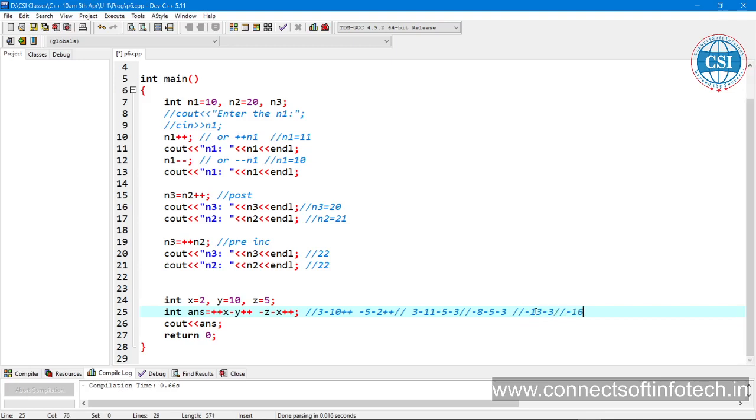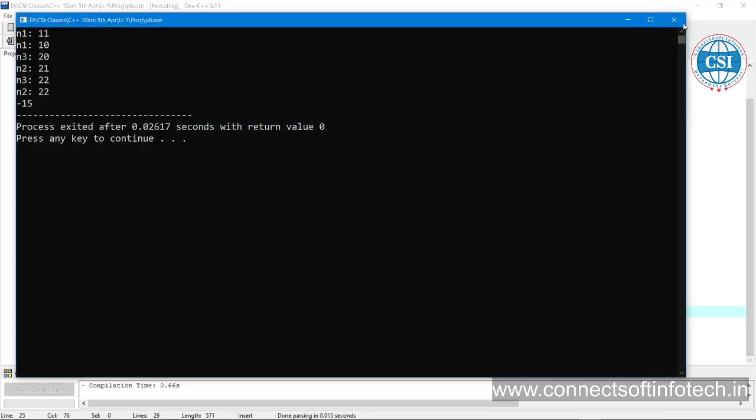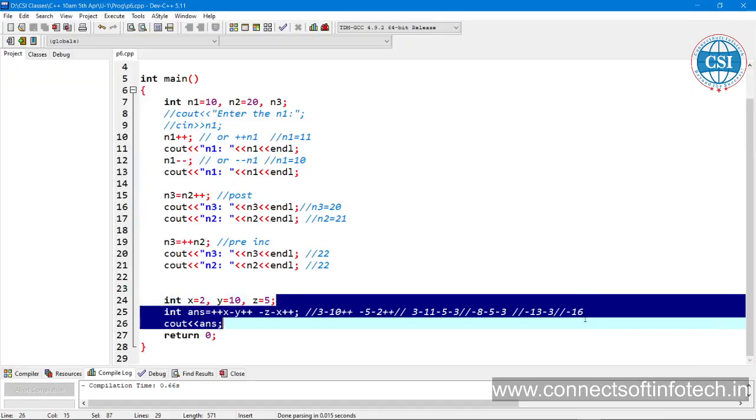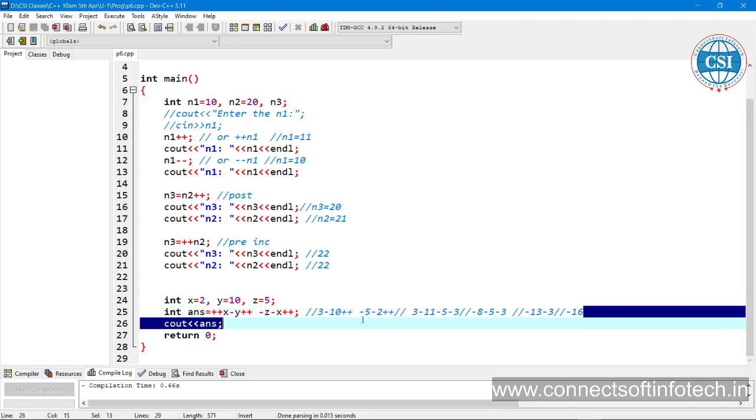Minus 16. Is it okay? Or something different? Minus 15 is also an answer there. Okay, minus 15. According to BODMAS rule, let us find once again.